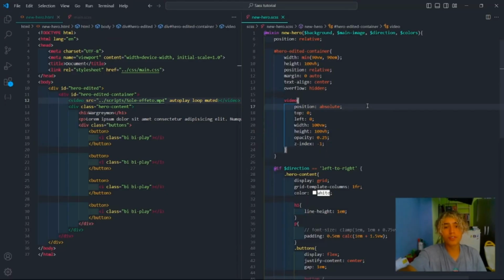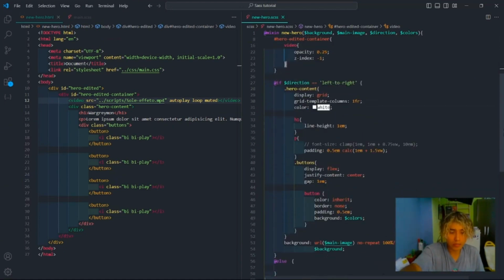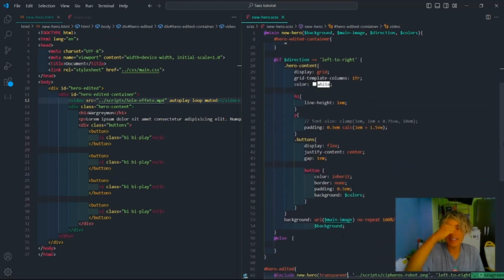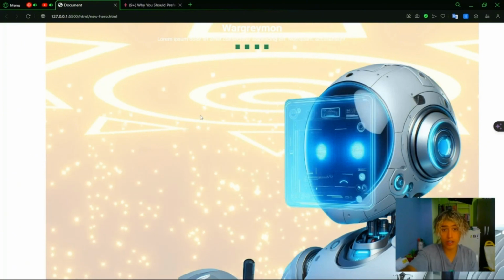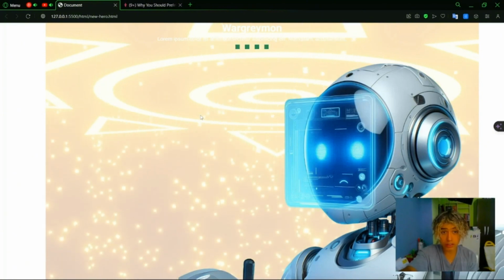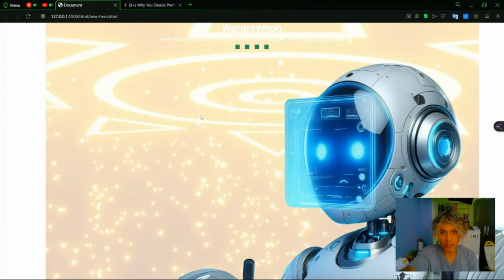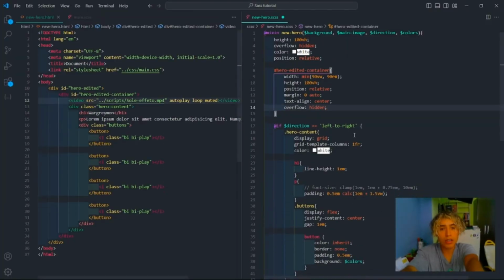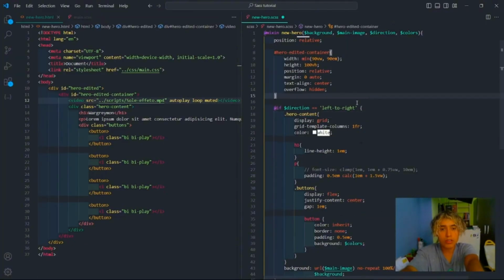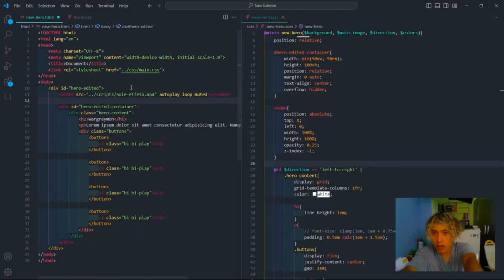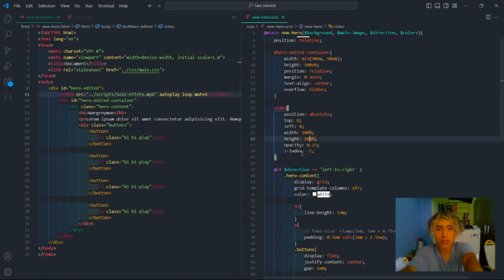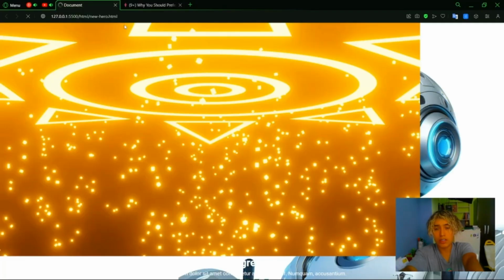To fix this, we have position absolute with 100% width and height 100%, and 100 viewport height. And because we have this background, we cannot see the result we want. However, we can set this just like that, and that's everything we need. Okay, and the reason why we don't have it just like we want is because of this one. This video must go outside of the hero edit container. Therefore, we can now see how this works.